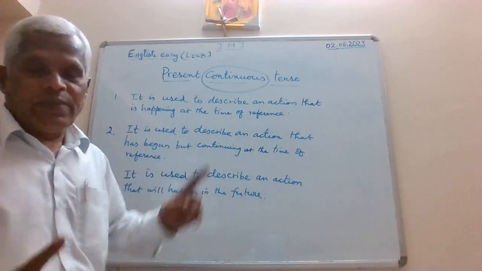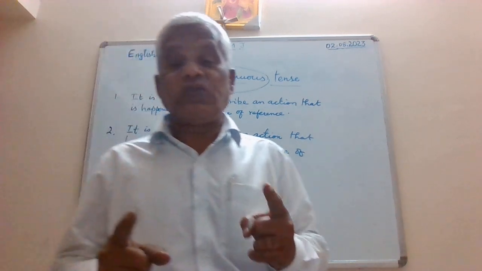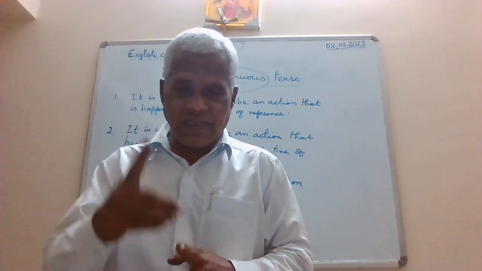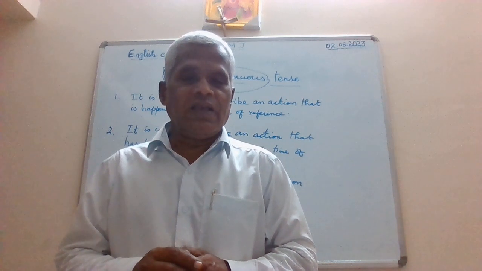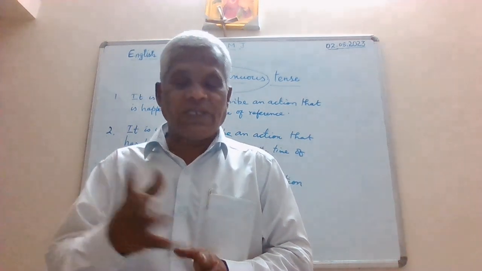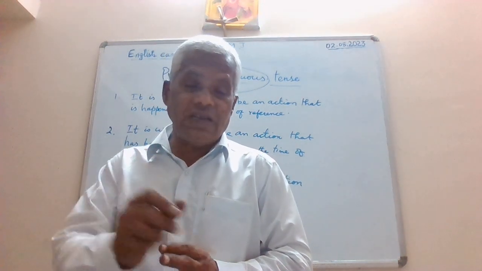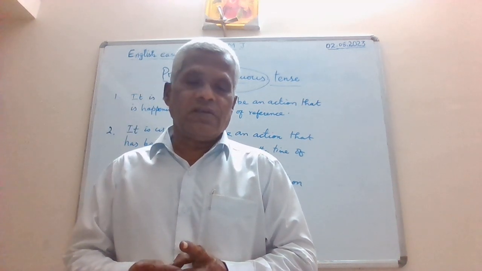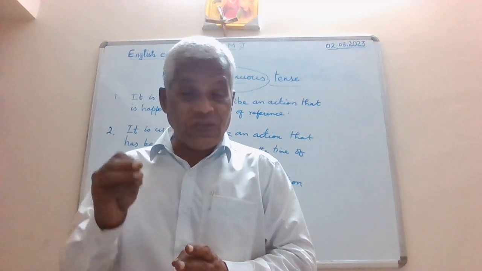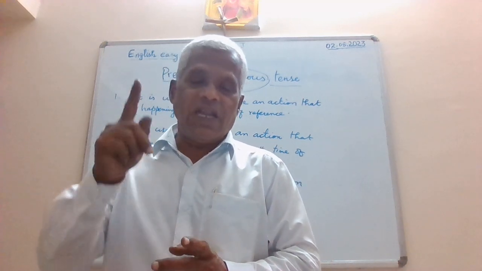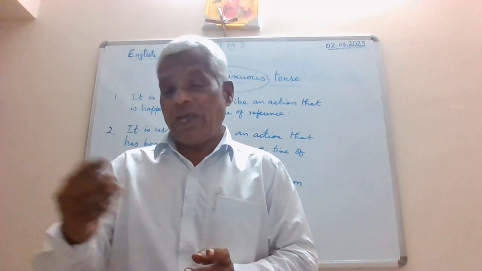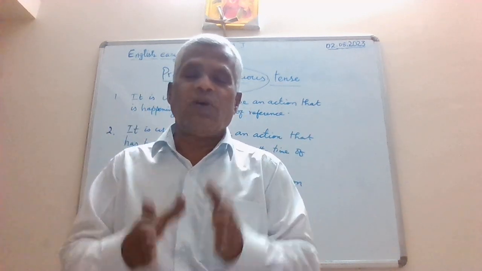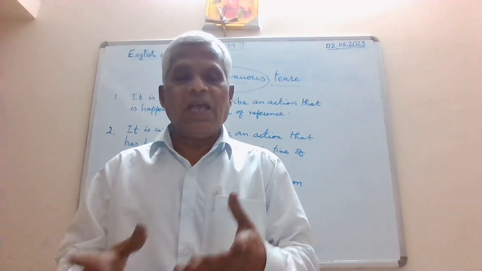Okay. So remember, present continuous tense is used to describe an action that is happening at the time of reference. The first use. Second, when can we use this present continuous tense? To refer to an action that will happen in the future. And the third rule: it is used to describe an action that has begun some time ago and is still continuing till the time of reference.